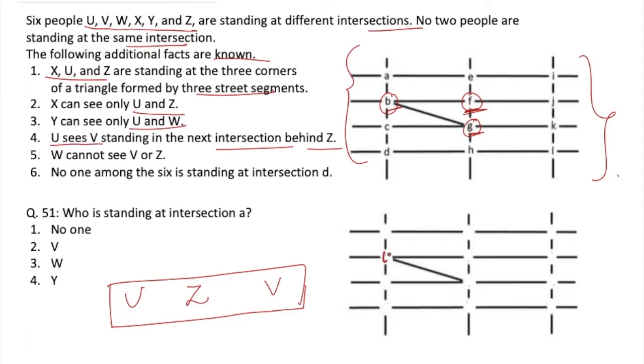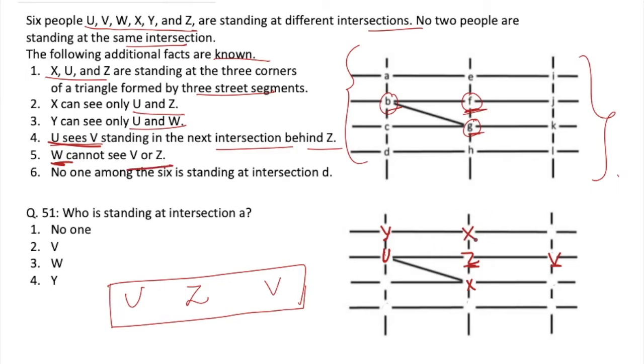If I place u, z and v here, then x should be at the third vertex of the triangle, which is this one, and y should be either on the horizontal lines of u or on the vertical lines. Since all the places for the horizontal lines are filled up, let's say y is here. Now if you see which position can w take, w cannot see v or z.